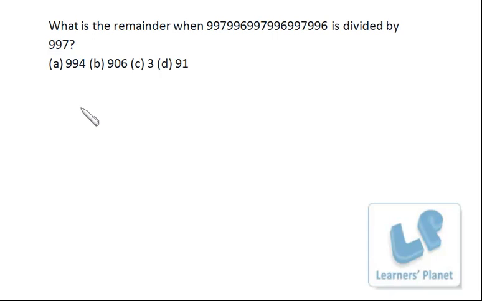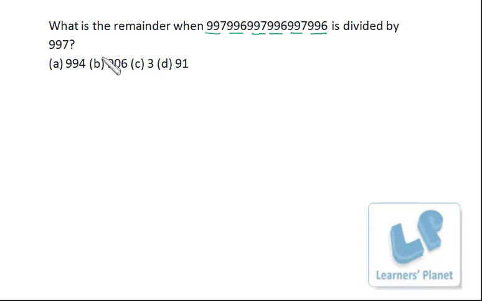Now friends, this is one more problem from the No Paper and Pen series. What is the remainder when 997996997996997996 is divided by 997? The first clue I am getting is just to look at the number. You'll be getting the combinations 997, 996, 997, 996, 997 and 996, right?